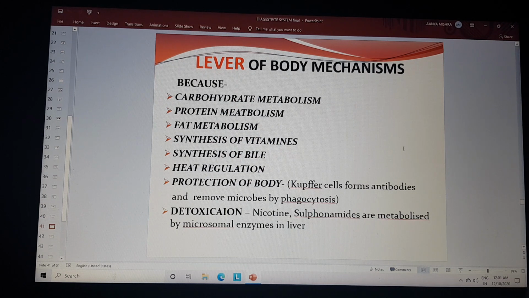The liver is also called the metabolic organ of the body because it plays a role in carbohydrate metabolism, protein metabolism, fat metabolism, synthesis of vitamins, synthesis of bile, heat regulation, and protection of the body, where the Kupffer cells are present, forming antibodies and removing microbes by phagocytosis. Detoxification is also a function of the liver, for drugs like nicotine and sulfonamides and metabolites. Microsomal enzymes present in the liver detoxify the different impurities and expel them from the body.